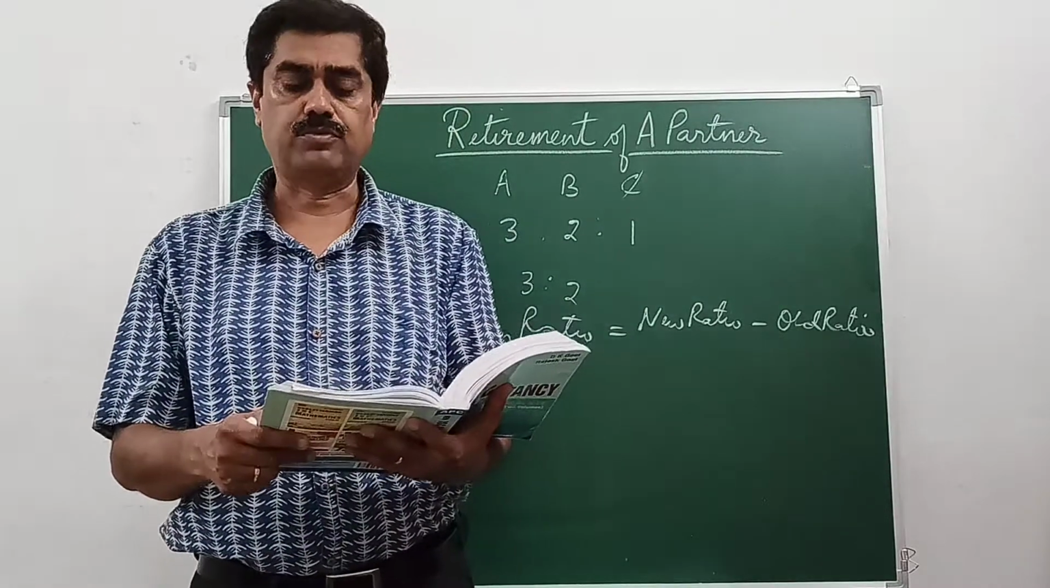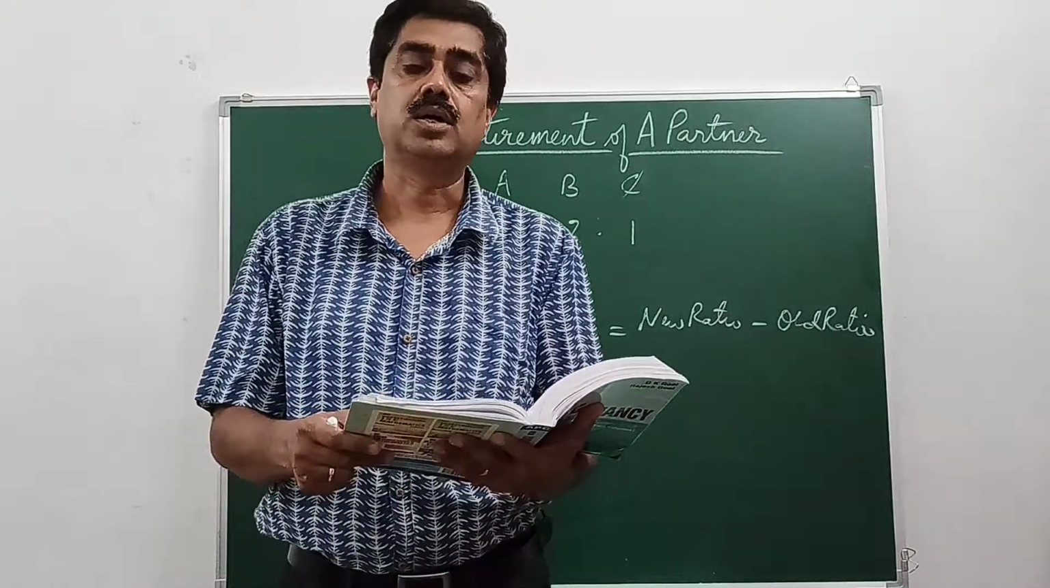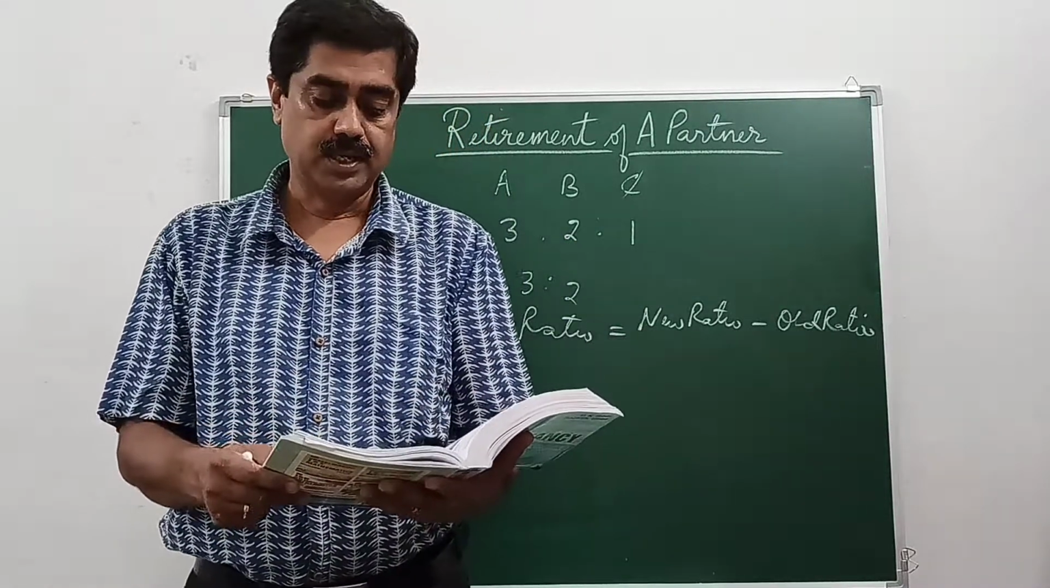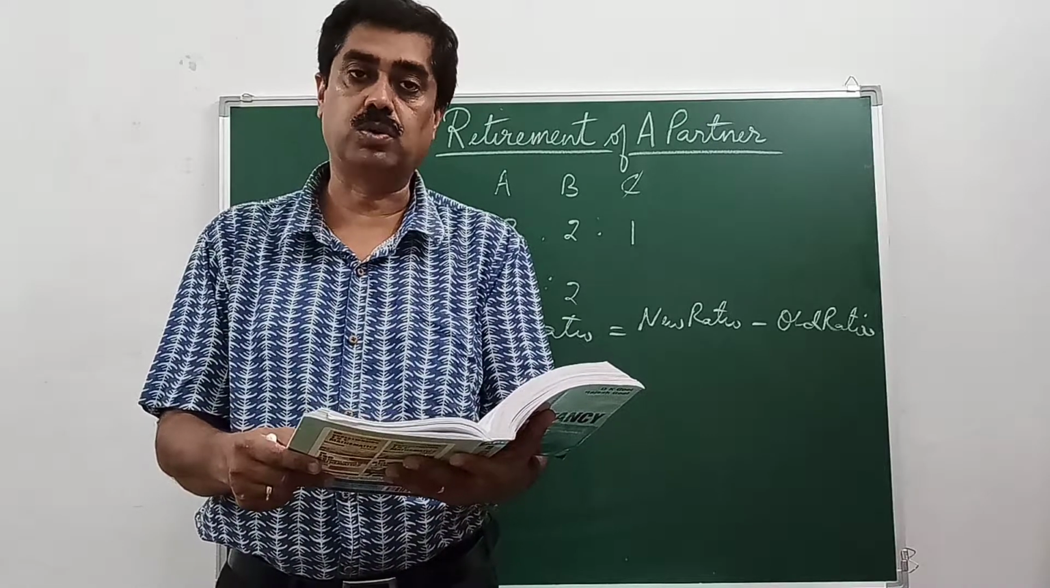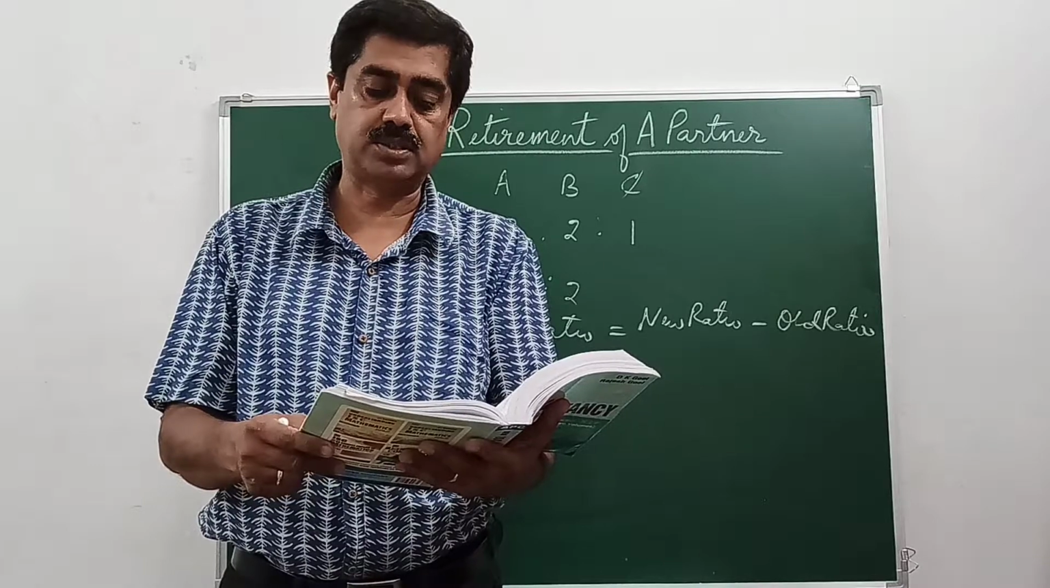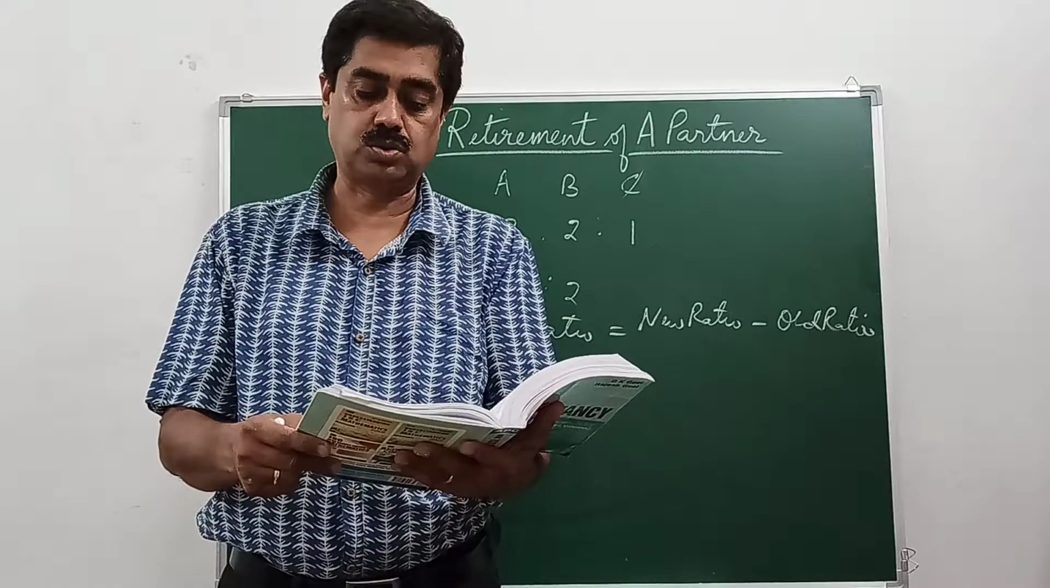On page 4.119, question number 16A. X, Y and Z are partners in a firm sharing profits and losses equally. Balance sheet of the firm as at 31st March 2020 stood as follows.